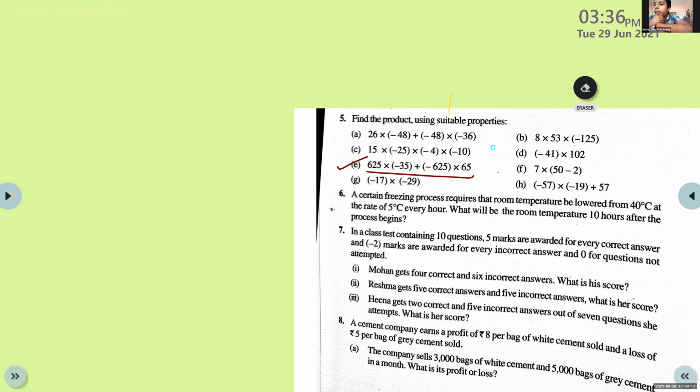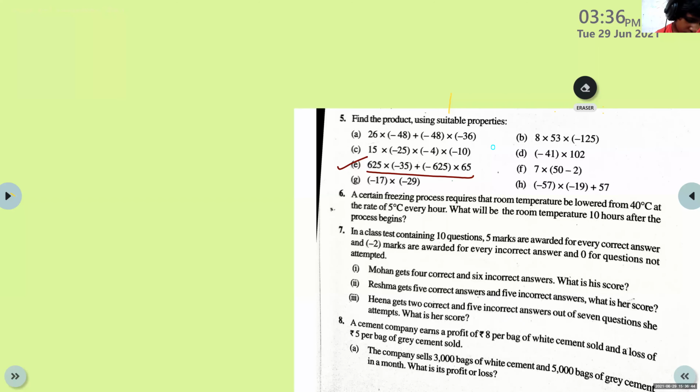So what will you read? Your answer is correct, Alisha, but you have to read it properly, no? 62,500. That is the number which you got.